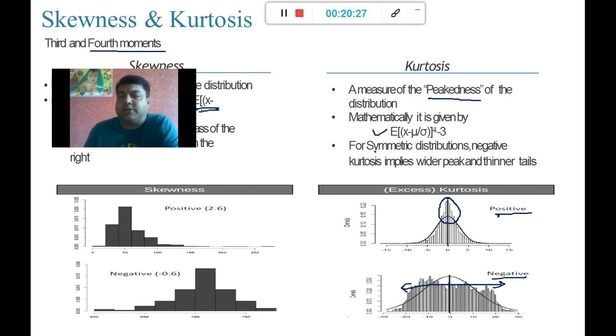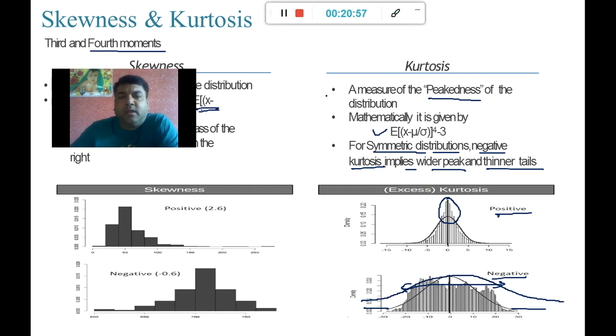So for a symmetric distribution, negative kurtosis implies wider peaks and thinner tails. So these are the thinner tails over here, right? We can also have broader tails. So I can also have a tail like this, or a flatter plot like this, right?